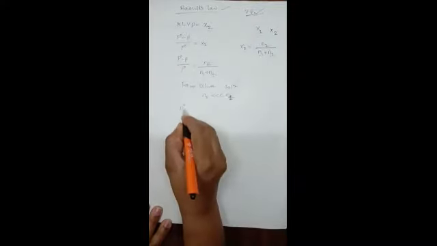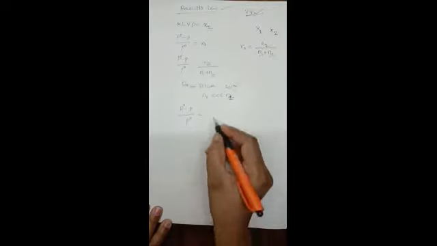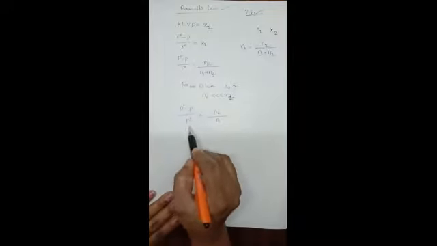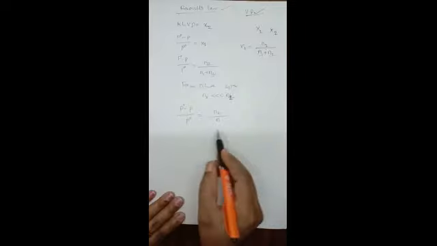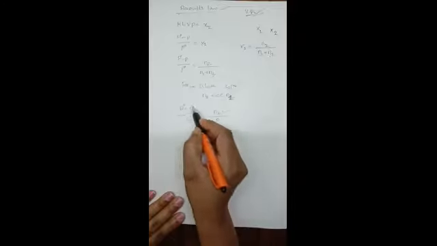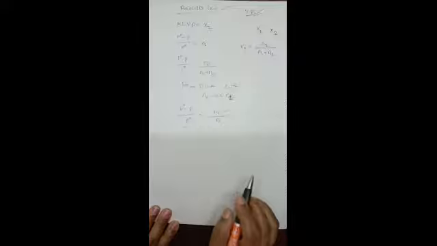So what are we going to get? The above equation can be represented as P naught minus P divided by P naught is equal to N2 divided by N1. That means the relative lowering of vapor pressure depends upon the number of moles of solute. N2 is the number of moles of solute, and this ratio is the relative lowering of vapor pressure. So we can say that relative lowering of vapor pressure is a colligative property.